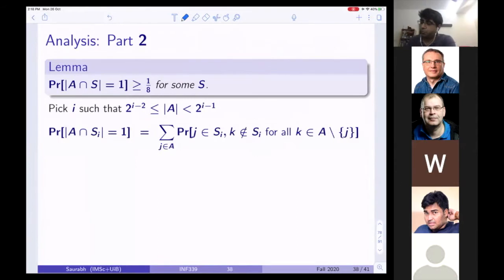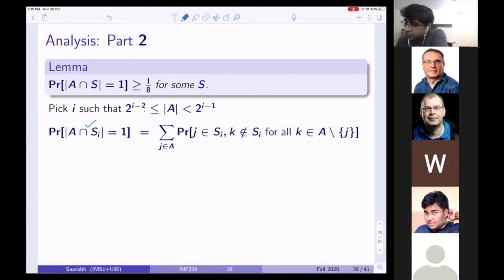I'm going to claim to you that the probability that A intersection Si is 1 is large. So I'm telling you which Si you should consider: you look at A such that the number of non-zero coordinates is between 2 to the power I minus 2 and 2 to the power I minus 1, then you look at that Si. Now, what does it mean that A intersection Si is equal to 1?